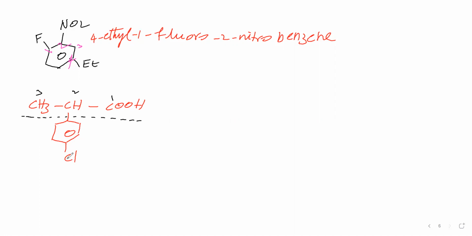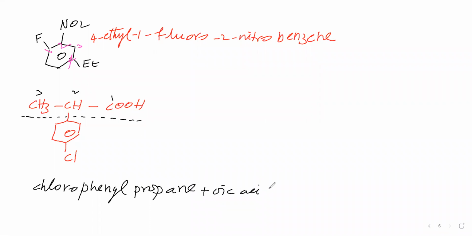This branch name, this Cl, is called chloro. This is a branch, therefore phenyl. The parent chain contains 3 carbon atoms, therefore the root word is prop. Primary suffix is carbon single bond, therefore ene. Secondary suffix is carboxylic acid, that is oic acid.